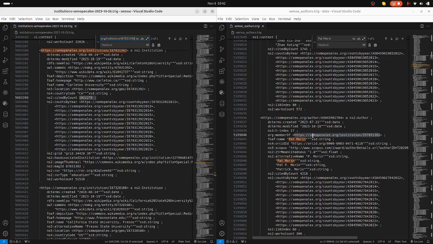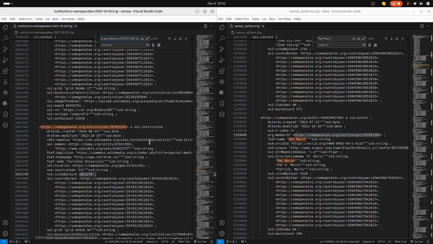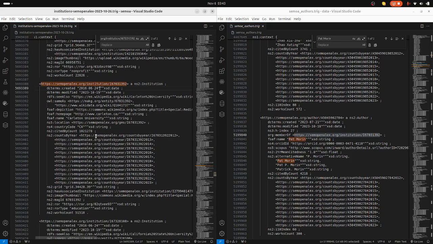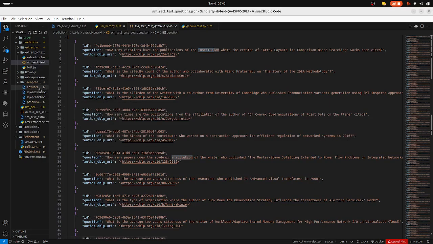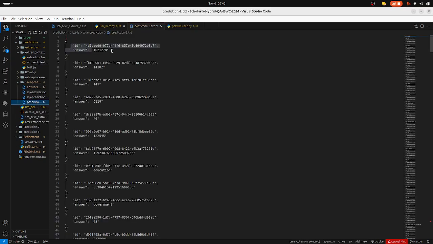You copy the author's institution, you come here and you look for the part where it says institution. Now you'll notice that it tells you 1,200,000, and when you come to the answers predicted by my result, you are going to see that it has predicted it correctly. It's the same thing for the next questions.